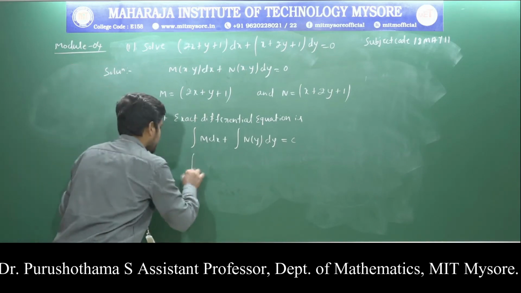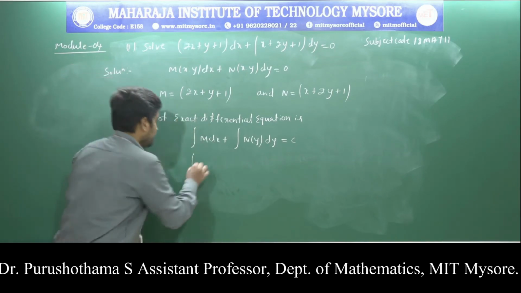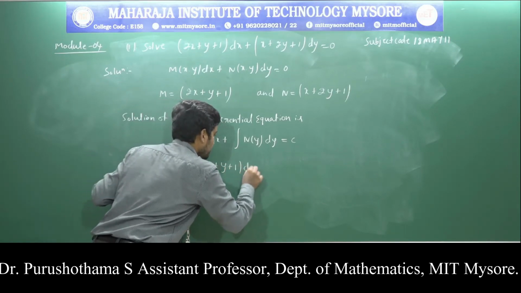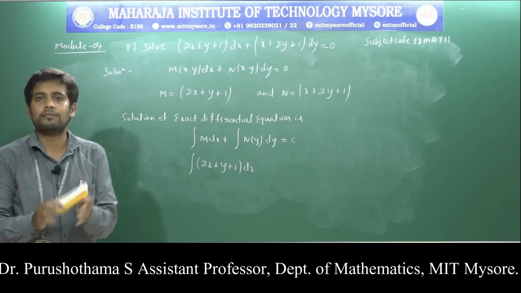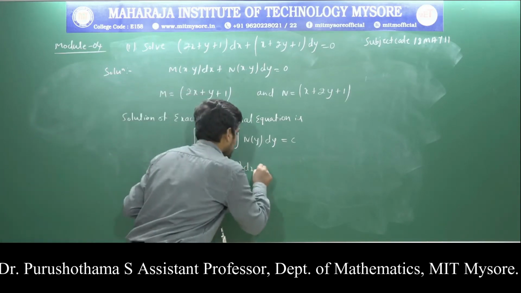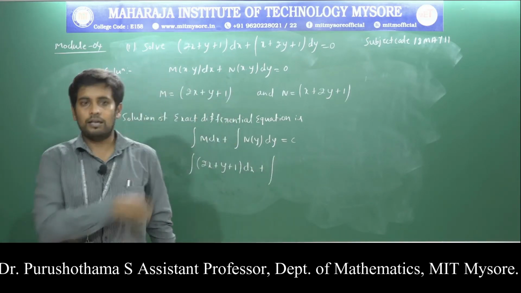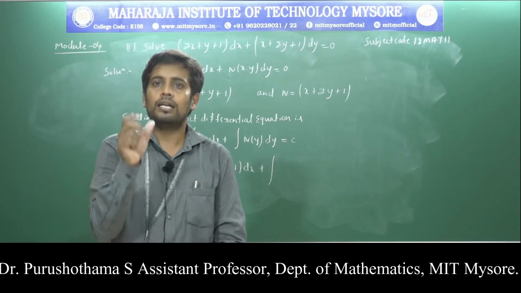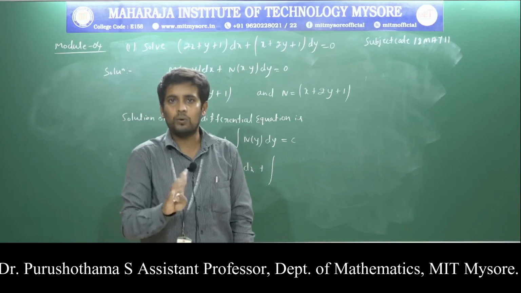First write down the term m. We know m is 2x plus y plus 1, with respect to x. And n of y, as mentioned in the previous example, means the term in n without x.